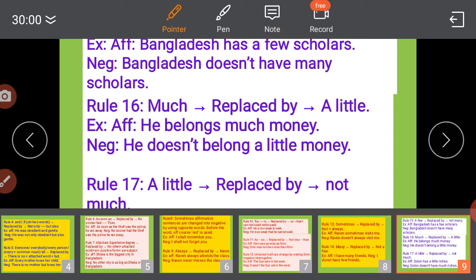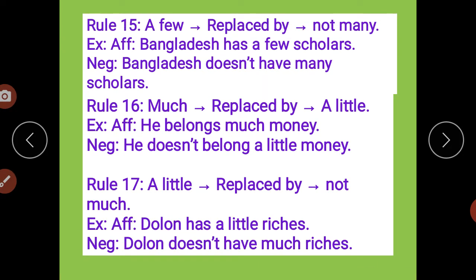Doesn't plus have makes it has. So doesn't have many. A few becomes many, plus not is always there in my negative sentence. Bangladesh doesn't have many scholars. The meaning should be the same, right?